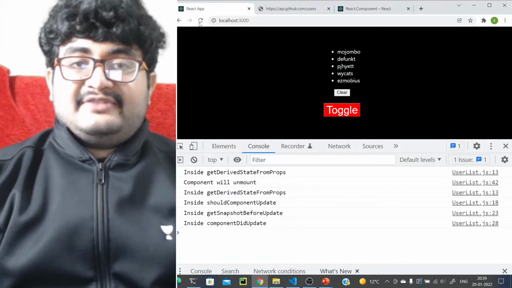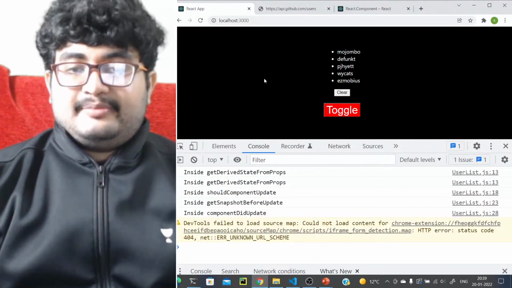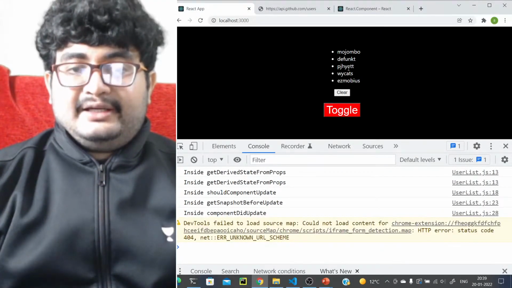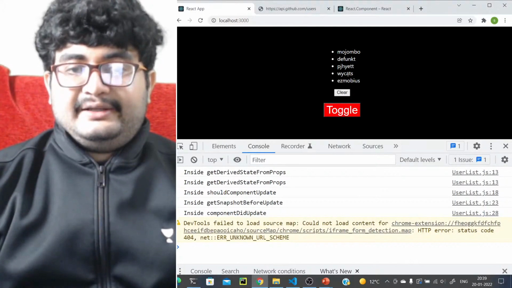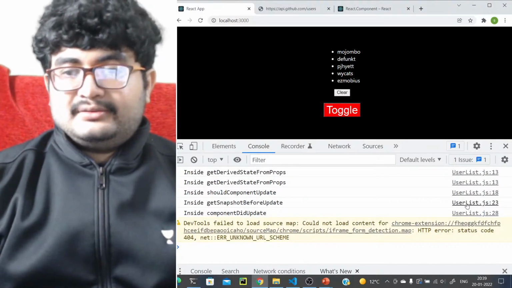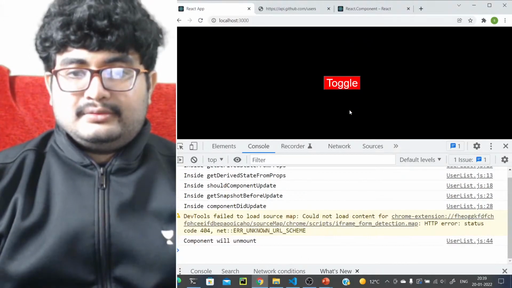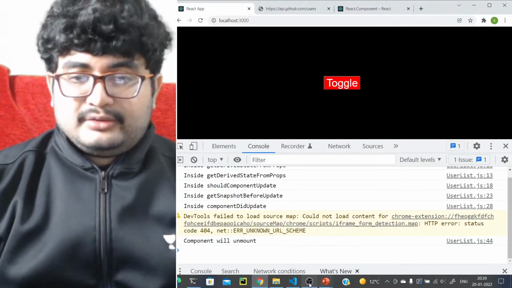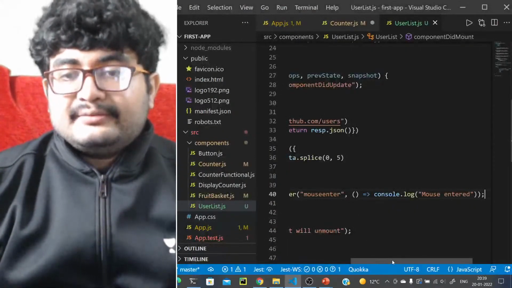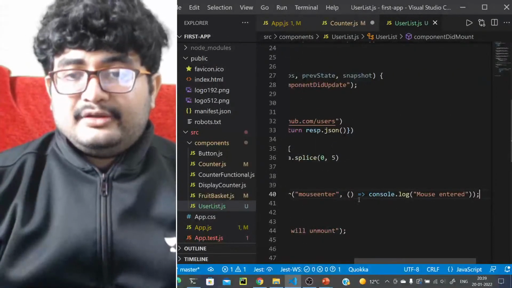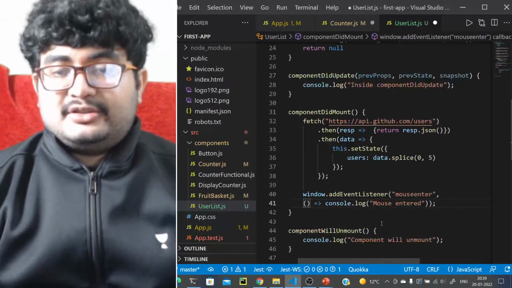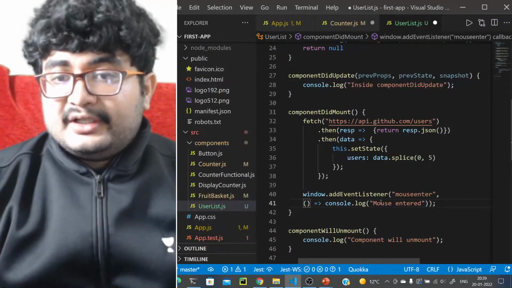So we have this event listener in place. If I enter this part, I don't think it has been added. Window.addEventListener, console.log mouse entered.